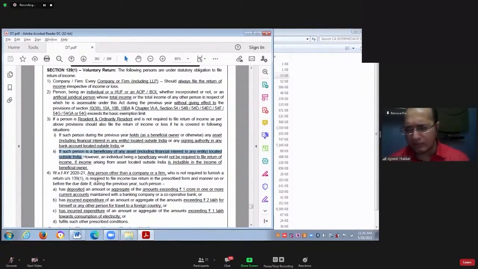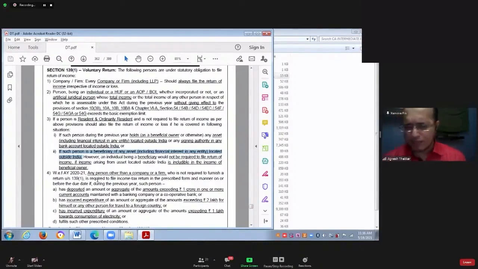So legally, as per the agreement, Sarvana's wife is the owner of the property. But funds belonging to Sarvana were used. So Sarvana will be called a beneficial owner. Sarvana's wife will be called a legal owner.